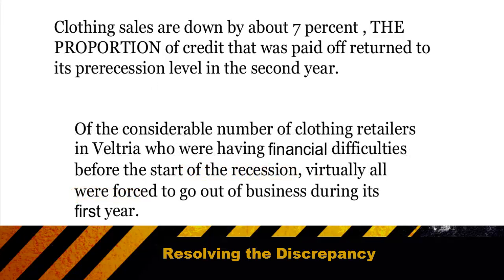And now we get to the third answer choice, which says that the retailers that were having financial difficulties actually went out of business in the first year, which would mean that by the second year, all that's left are the healthy, financially viable businesses. And now we see the key importance of the phrase, the proportion of credit that was paid off.